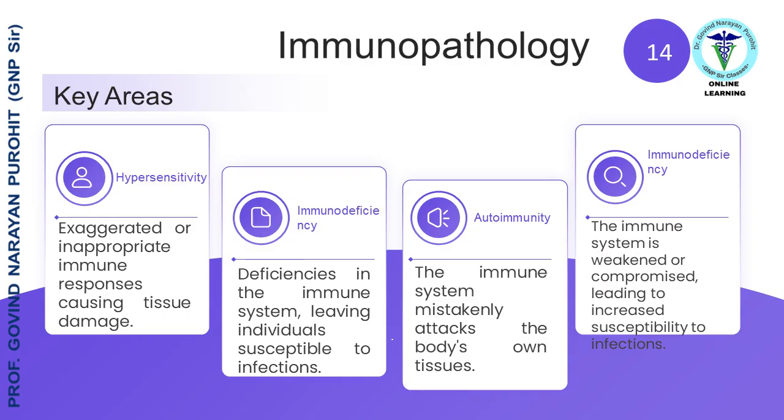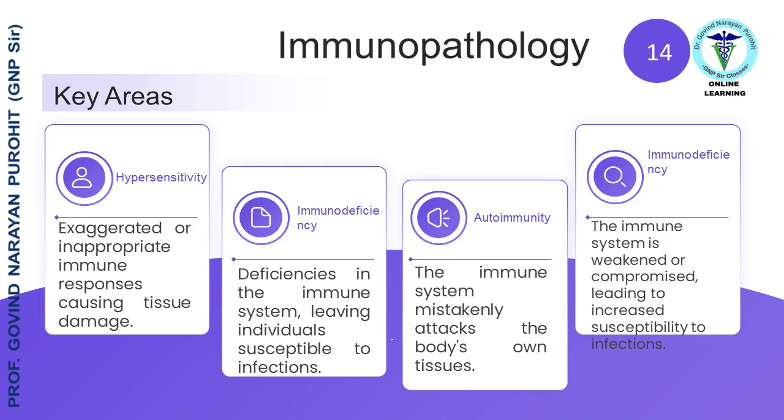Type 1, immediate, IgE-mediated, allergic reactions, e.g., hay fever, anaphylaxis. Type 2, cytotoxic, antibody-mediated destruction of cells, e.g., autoimmune hemolytic anemia. Type 3, immune complex, deposition of antigen-antibody complexes in tissues, e.g., systemic lupus erythematosus. Type 4, cell-mediated, T-cell-mediated reactions, e.g., contact dermatitis, organ transplant rejection. Immunodeficiency, deficiencies in the immune system, leaving individuals susceptible